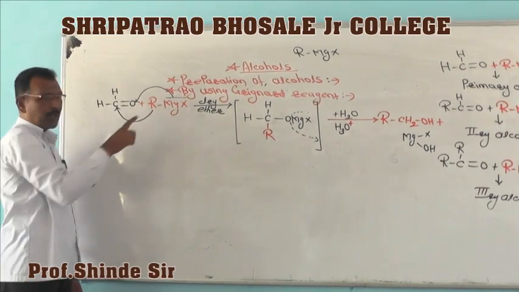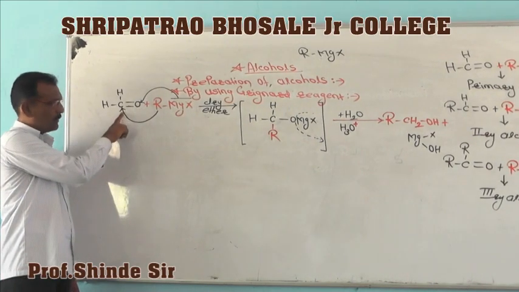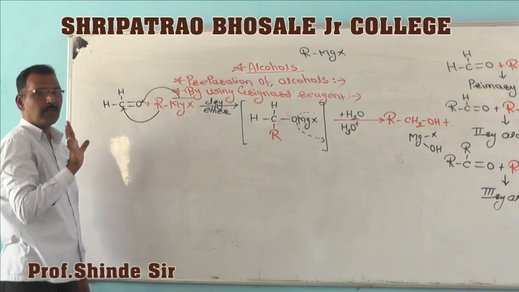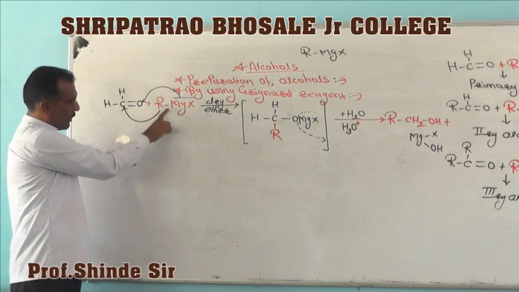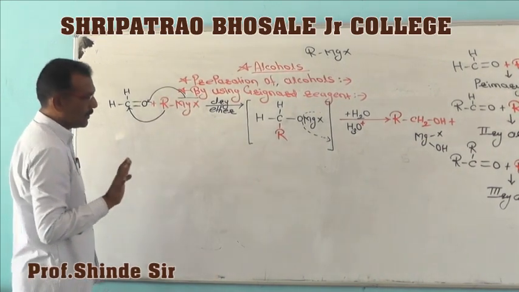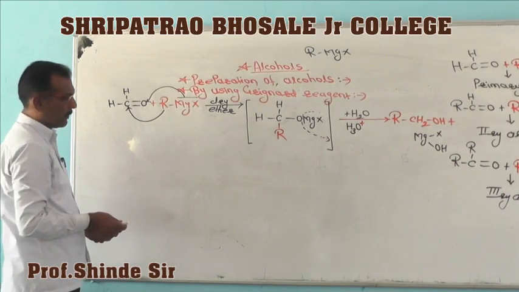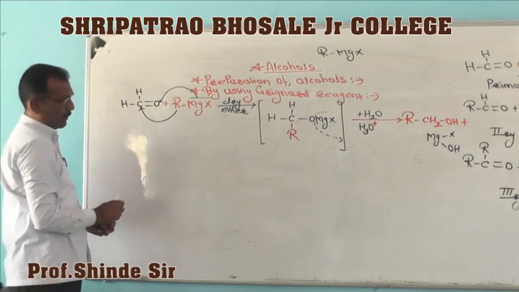Now ethyl alcohol contains 2 carbon atoms, and therefore there is already 1 carbon atom in formaldehyde. So we will take methyl magnesium iodide here. So that is most important. Selection of raw material is important here. You must clearly understand which raw material we have to take for the preparation. Now this is primary alcohols.